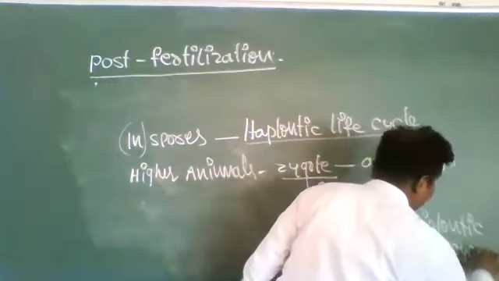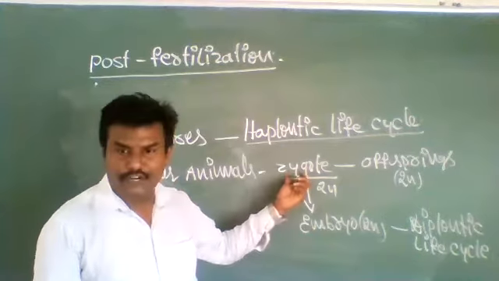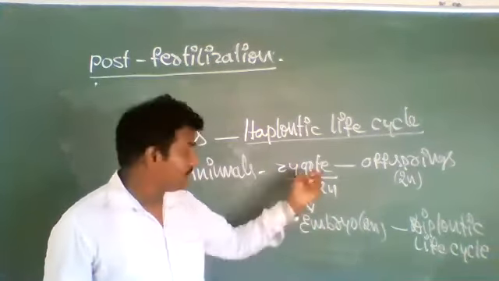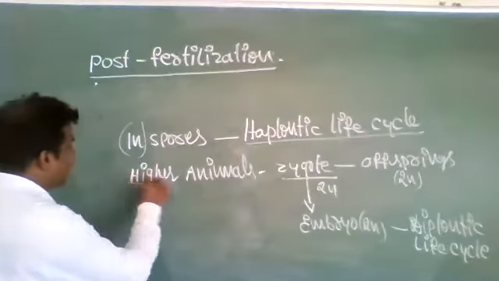As you already know how the zygote is formed, the zygote undergoes mitotic division and gives the embryo. This embryo gradually develops into a new individual organism. That new individual organism shows meiosis divisions in its reproductive organs when it is ready to release gametes. That is what happens in higher animals.